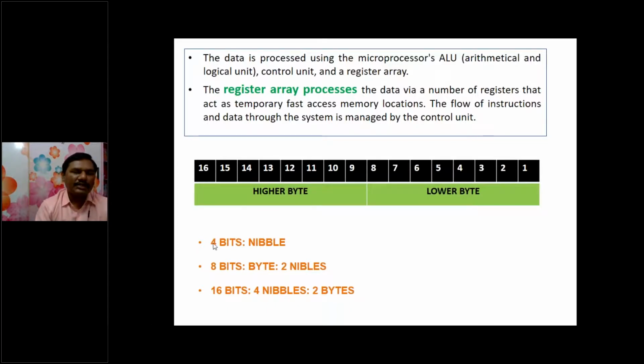Actually, how is data represented? Data is represented in terms of 4 bits, 8 bits, and 16 bits. 4 bits is called a nibble, 8 bits is called a byte, and 16 bits is called 2 bytes, or sometimes a word.